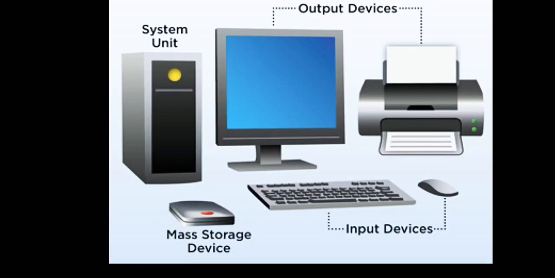Let us learn the functions of a computer. The main functions of a computer are: the first one is input, the second one is processing, the third one is storage, and the fourth one is output. Now let us understand what these terms actually mean: input, processing, storage, and output.